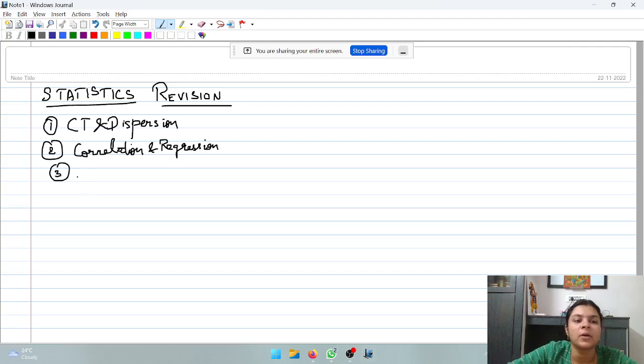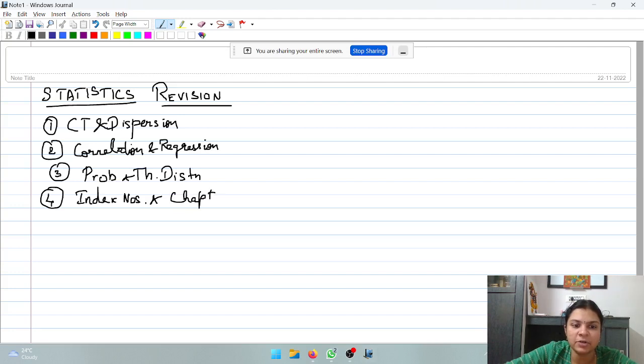Third, probability and theoretical distribution. Fourth, or the last, being index numbers and theory portions, which is the first chapter, statistical description of data. Okay, so this is going to be the order of focus, and this is the order in which we will be doing the practice for today as well, right? So let's get started.